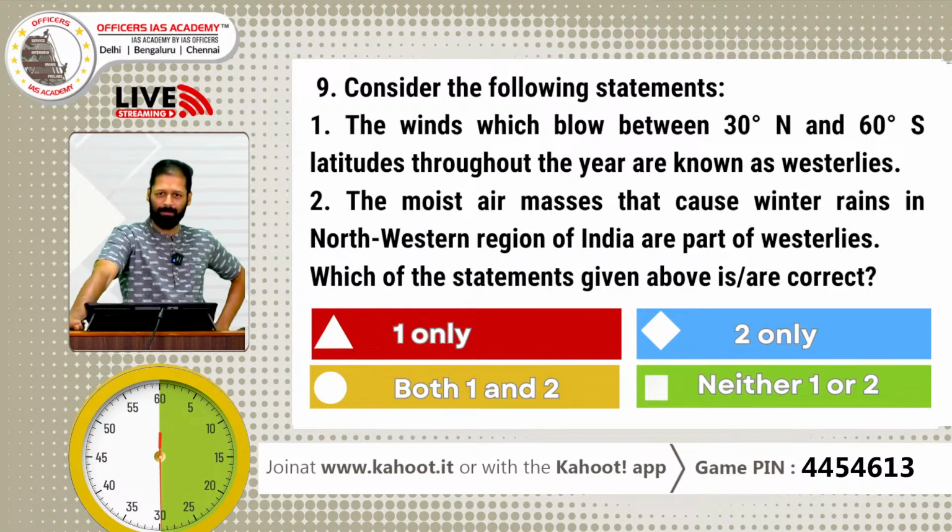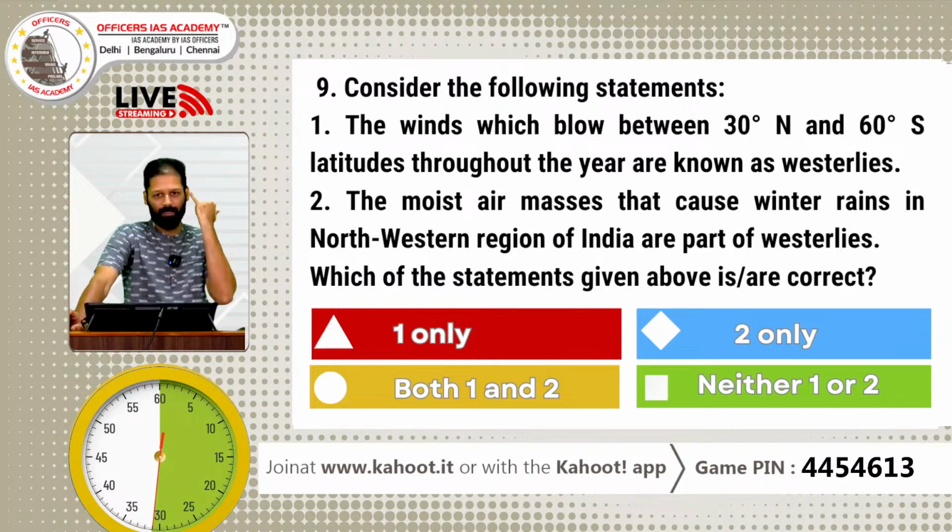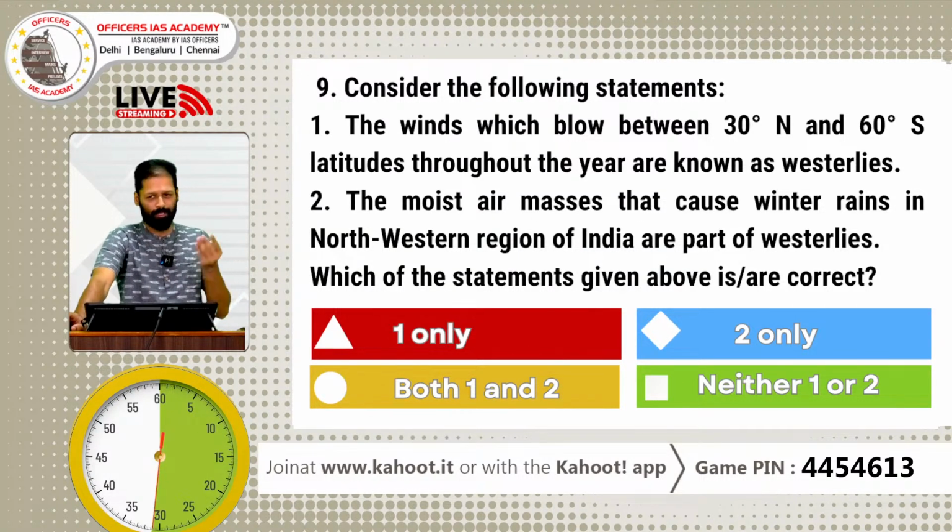Like I said, it's a climatology question. Whatever you study or not in geography, at least study climatology and go. It will be very, very useful in the examination. Climatology, oceanography, geomorphology are the 3 parts of geography. Climatology comes at the top. This is the order in which you might want to prepare geography for the examination. Climatology first, then comes oceanography, and then geomorphology. Of late I have not seen too many questions from geomorphology, but whatever you study or not, at least try to study climatology and go for the exam, right?